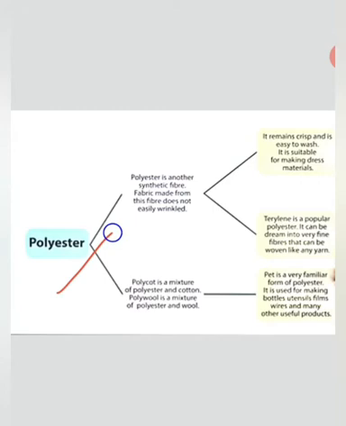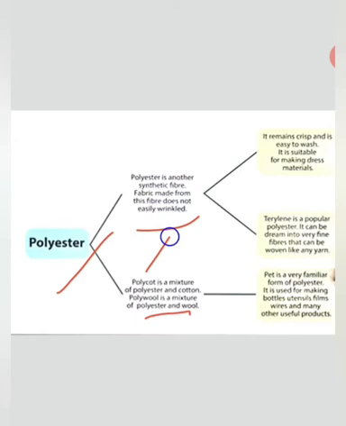It is made from fiber that is not easily wrinkled, means जल्दी ये सिकुड़ता नहीं है. Polycot is a mixture of polyester and cotton. Polywool is a mixture of polyester and wool. Actually, polyester is also of two types, that is polycot and polywool.